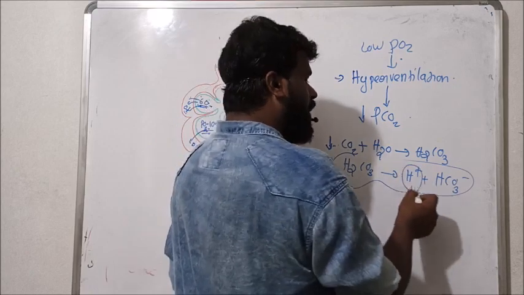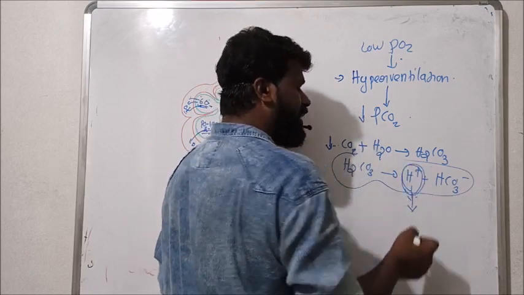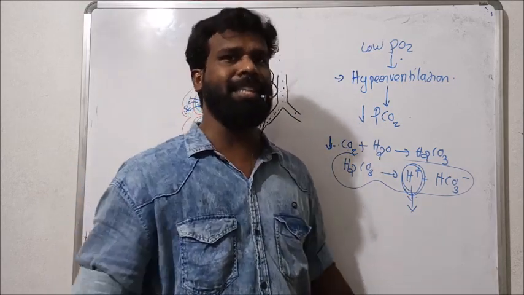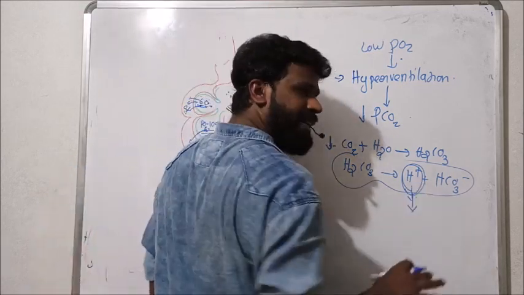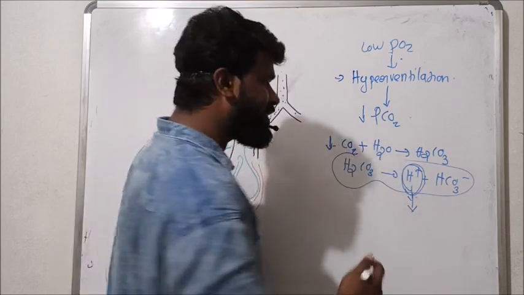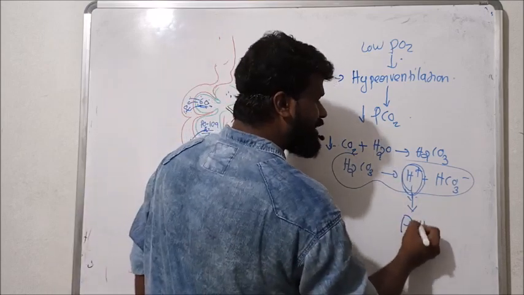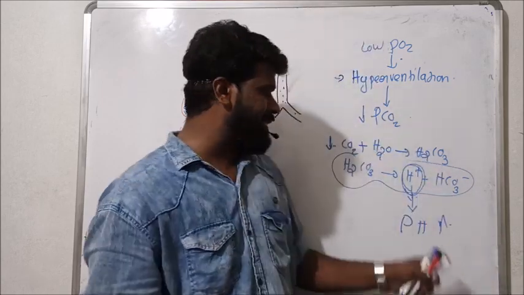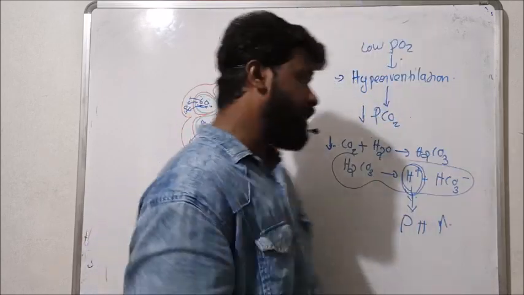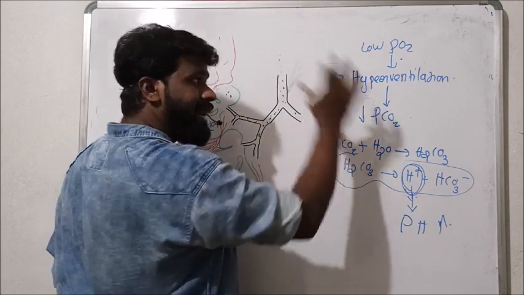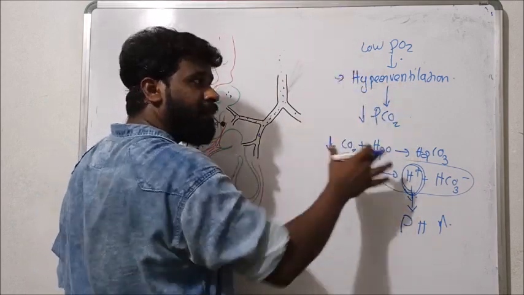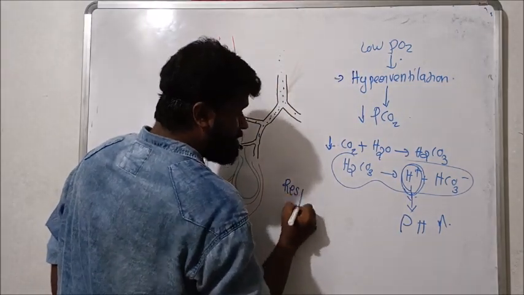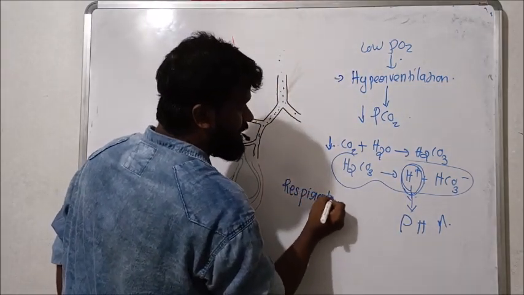That means hydrogen ion deficiency occurs in our body. H plus ion decreases in the body. H plus means the acid ion concentration; when this H plus ion concentration decreases, the pH will increase. So this hyperventilation, as well as the low carbon dioxide concentration at higher altitude, causes respiratory alkalosis.